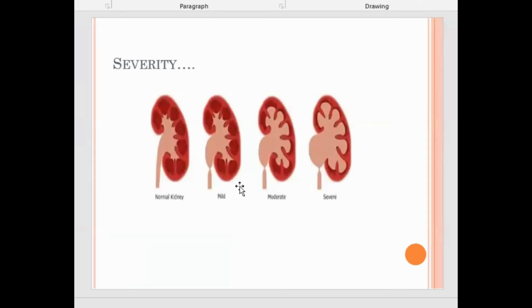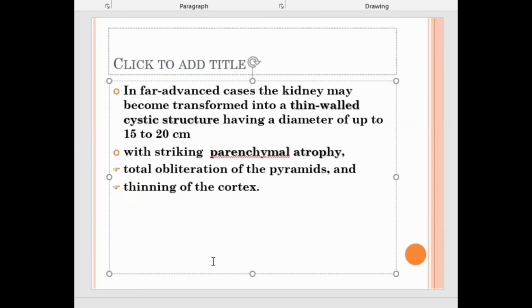All right, and there will be remarkable parenchymal atrophy. There will be striking parenchymal atrophy. There will be total obliteration of the pyramids and thinning of the cortex. In parenchymal atrophy, you see the pyramids are almost obliterated or lost. Okay, and there is remarkable thinning of the cortex.